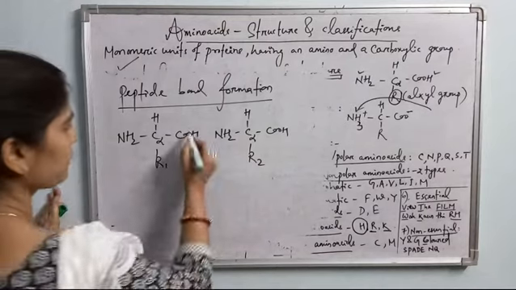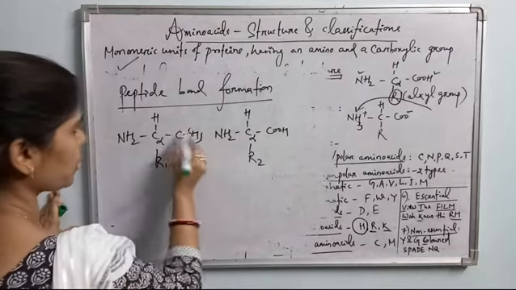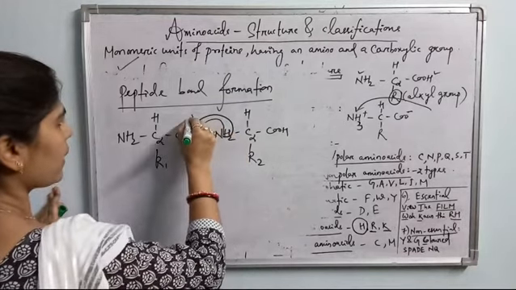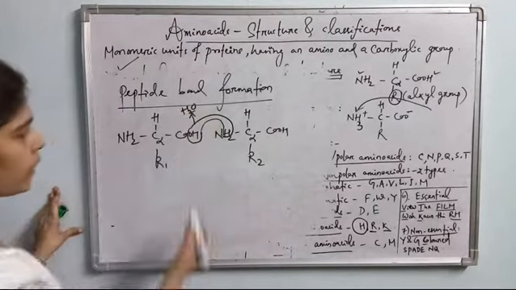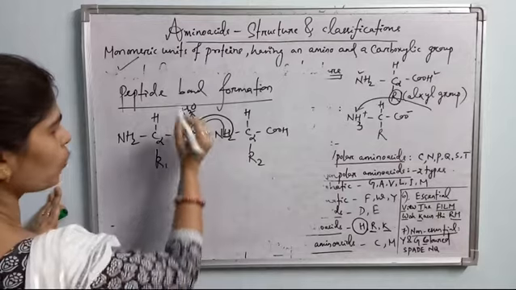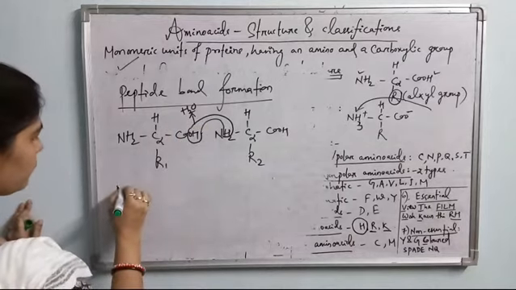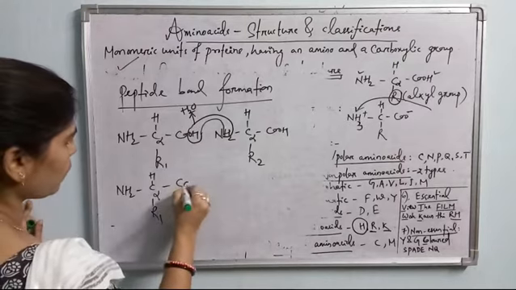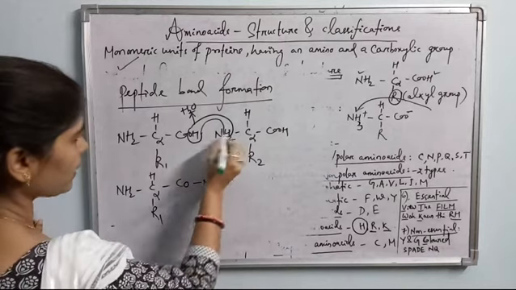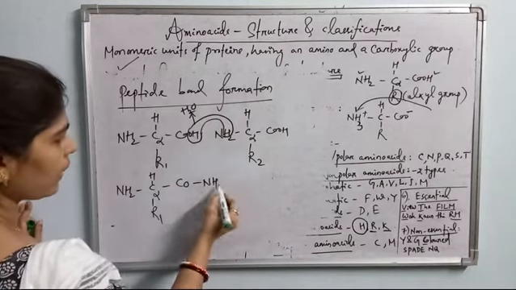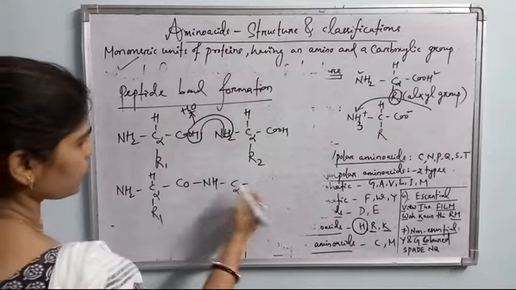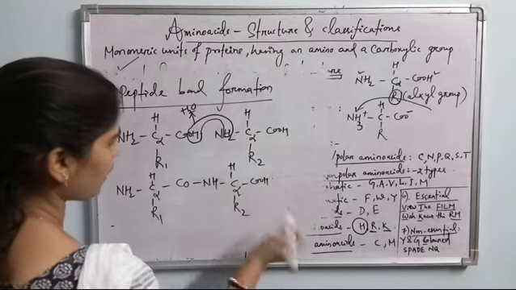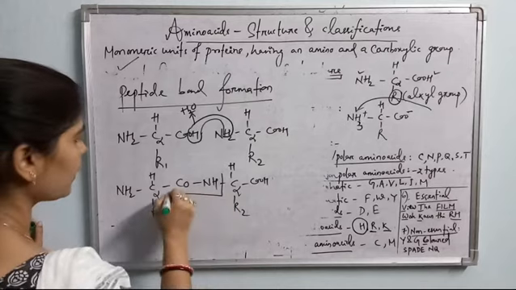So here what happens, the OH of the carboxylic group and one of the H of NH2 of the second amino acid are released, one OH and one H, so H2O is released. So what is left here? NH2, C alpha, H, R1, CO, N, H. One H of NH2 is removed, so one H is there, NH. It is linked to the second C alpha, COOH, H and R2.